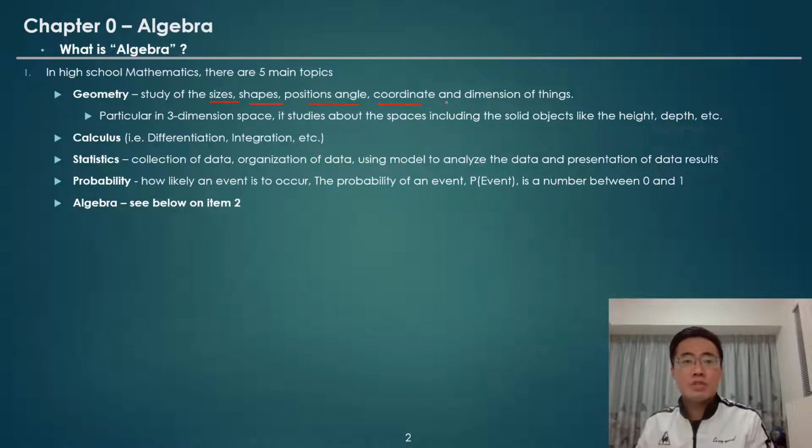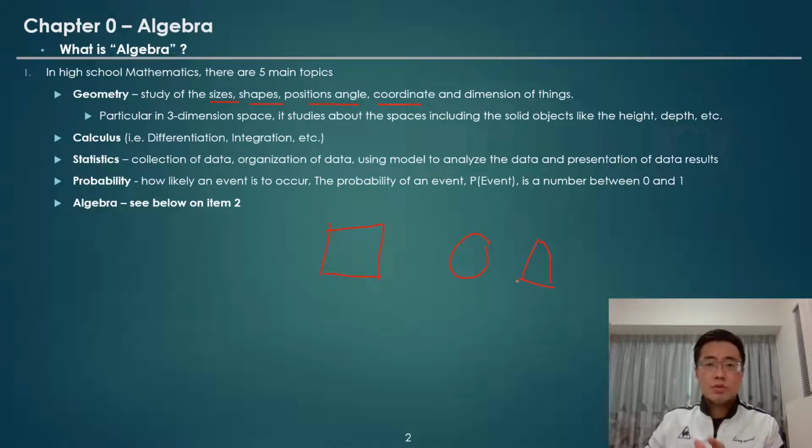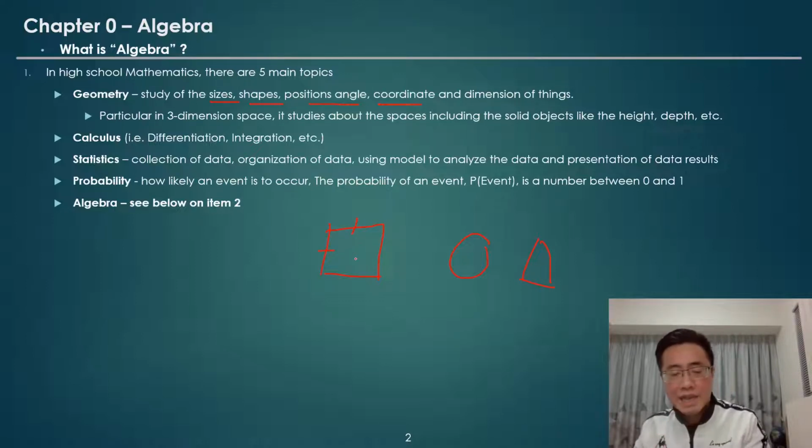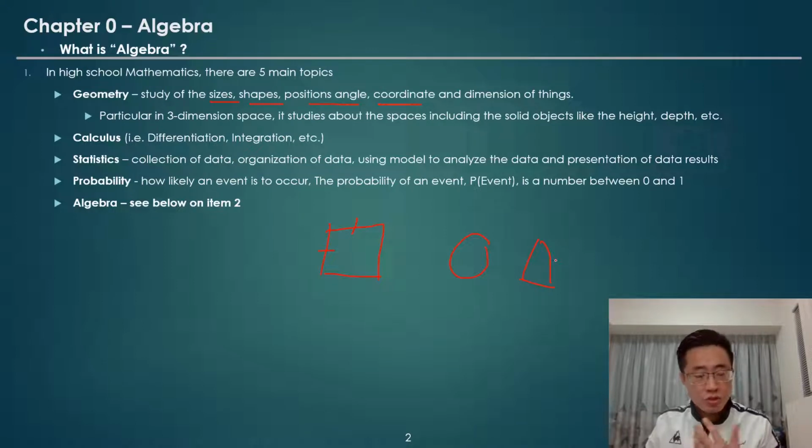In two-dimensional space, we talk about flat shapes like the square, the circle, or triangle. In two-dimensional space, we have the length and the width, and then we calculate the area of the square, the circle, or the triangle. This is two-dimensional geometry.